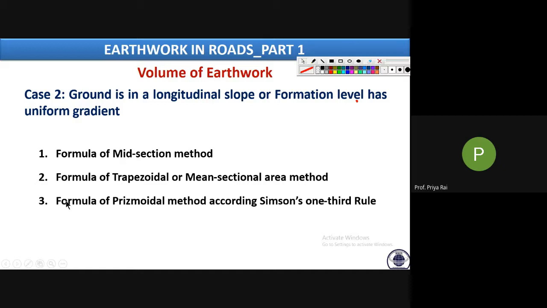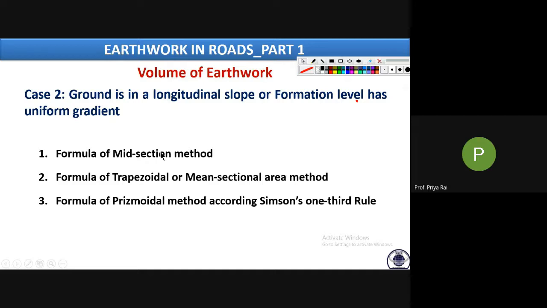So in that case, these are the three formulas which we have to follow. What is first? First is the formula of midsection. As the name suggests, we can easily say how to calculate or use this formula with the help of the name itself. I will show you how. In the midsection method, we have to take the area of the middle section.